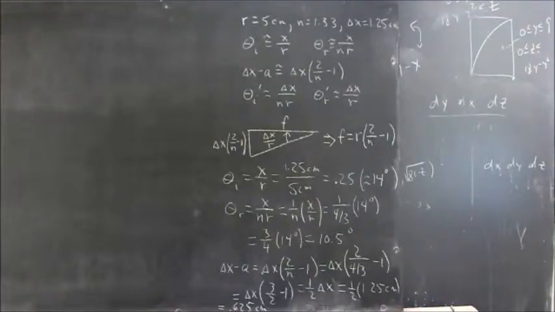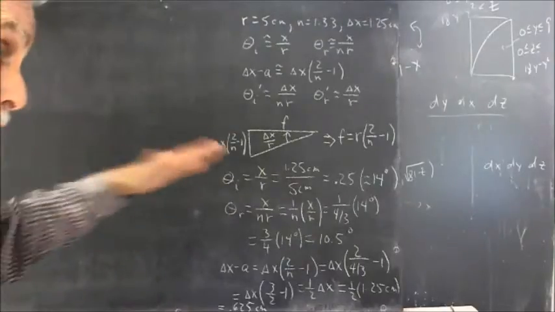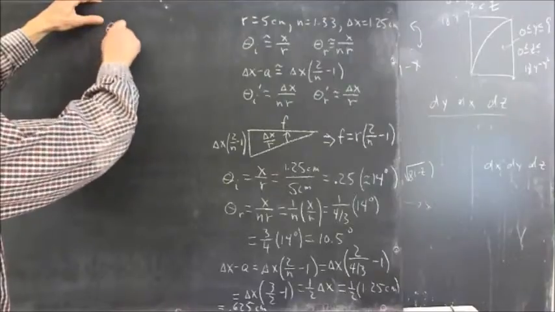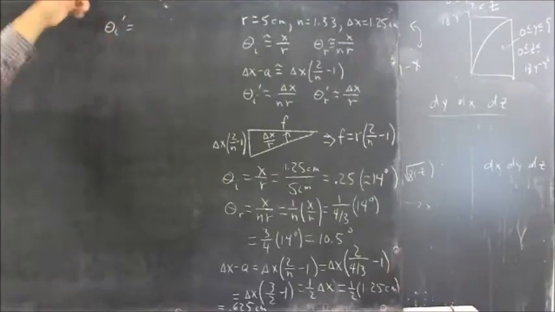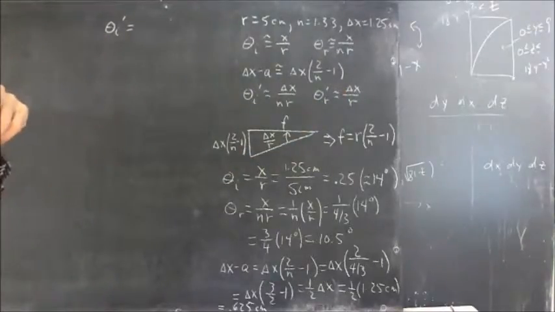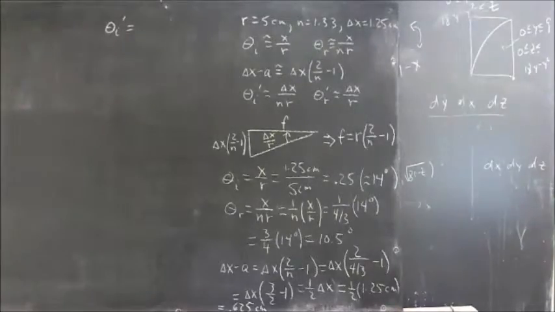Okay, and then what? The theta sub I prime, the angle of incidence of the ray at the end, is delta X over NR, which is the same as theta sub R, and let me stop and think about that and make sure that's right.